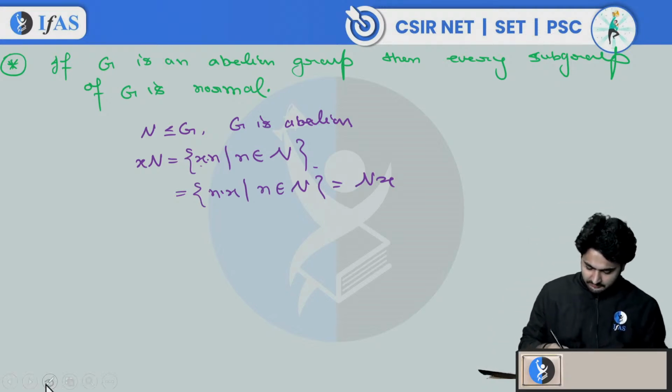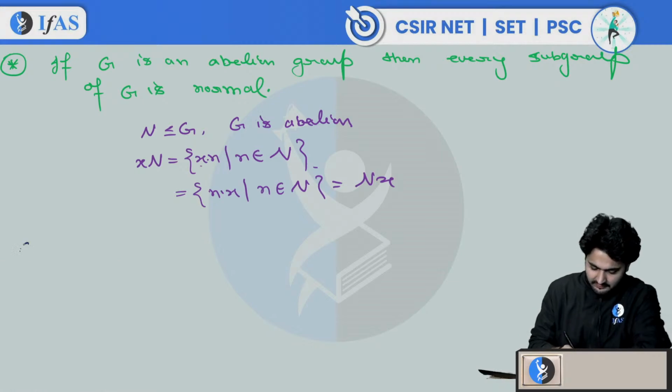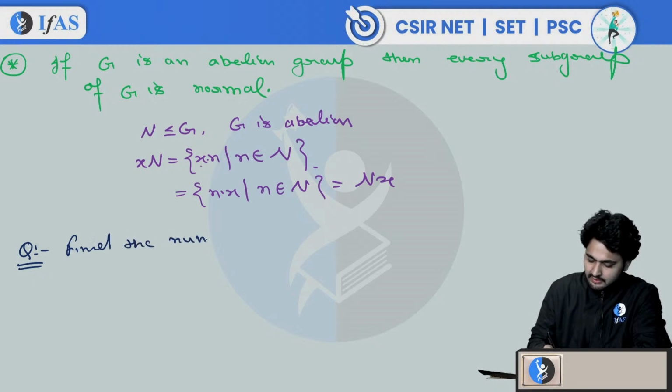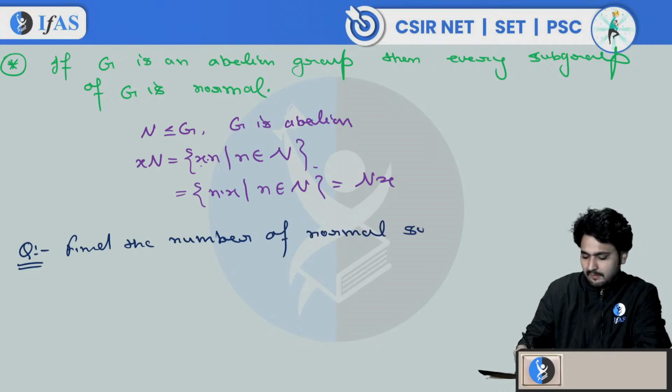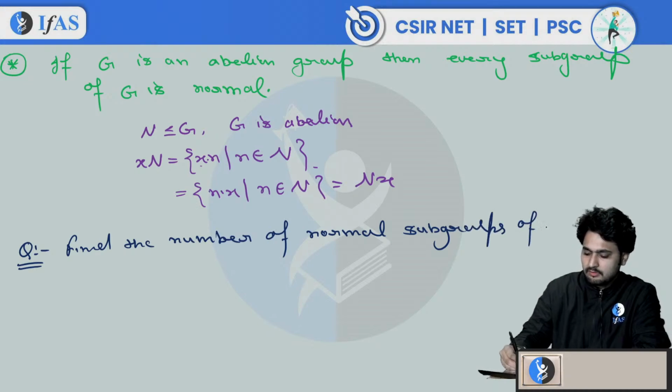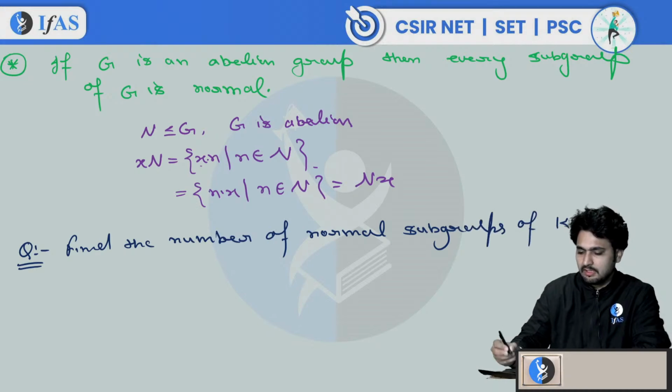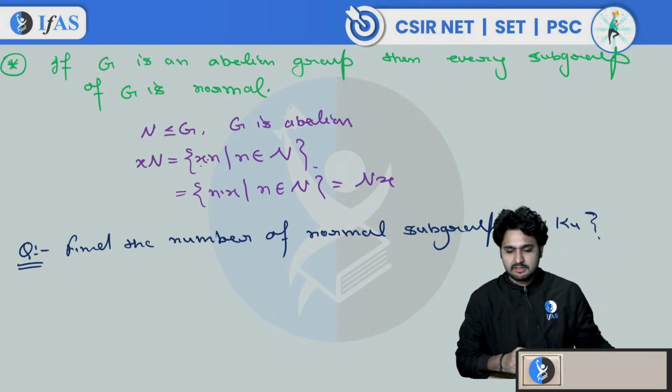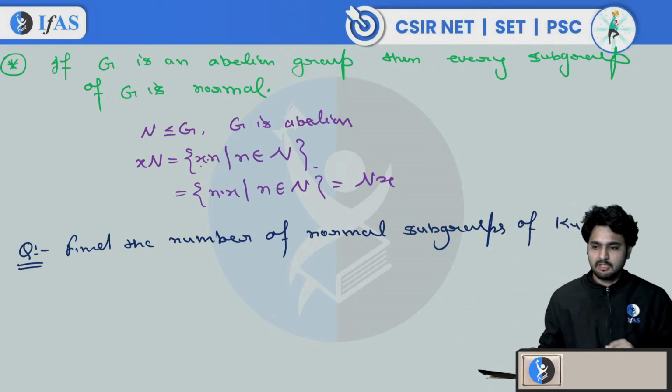Let me ask you a simple question. Can you answer this? Find the number of normal subgroups of K4. How many normal subgroups does K4 have? Let me know your answer.